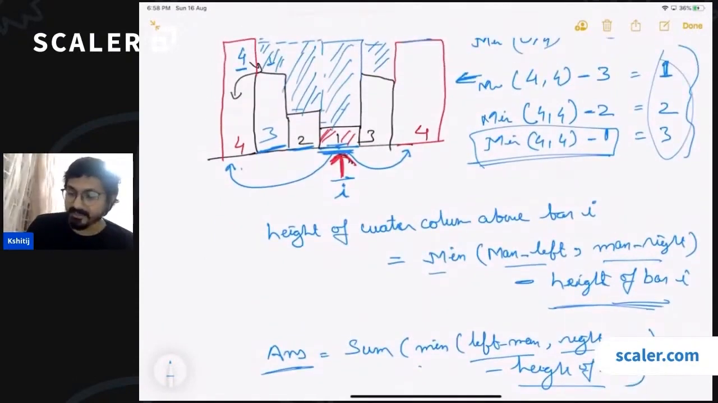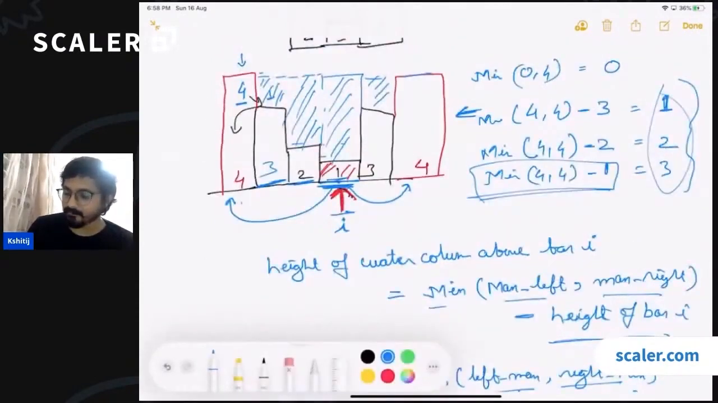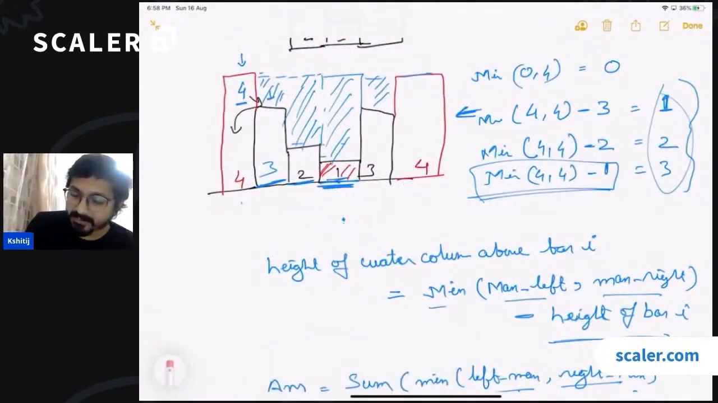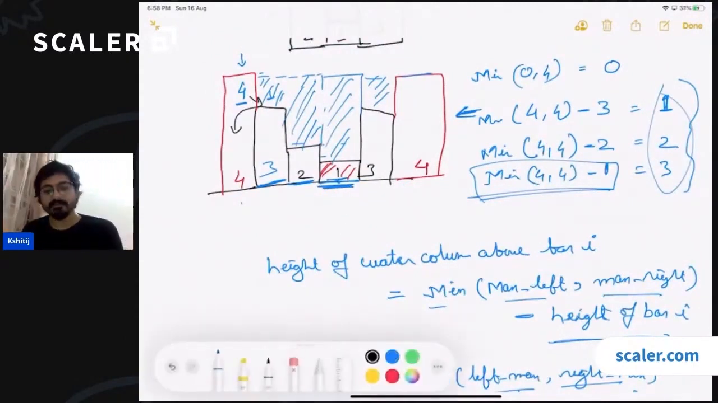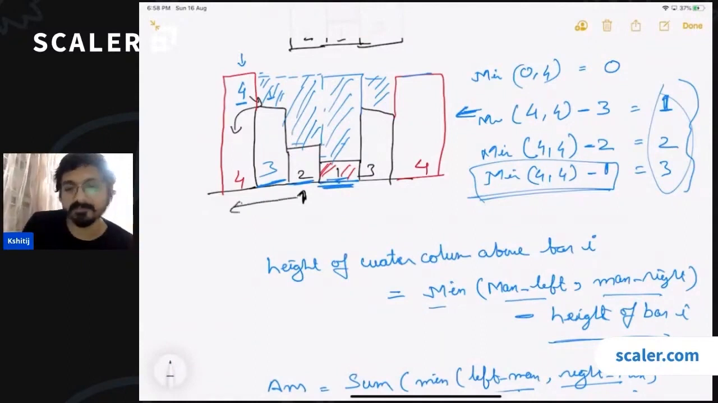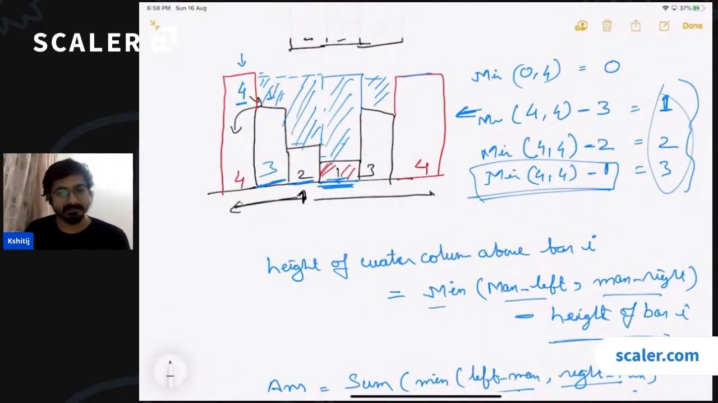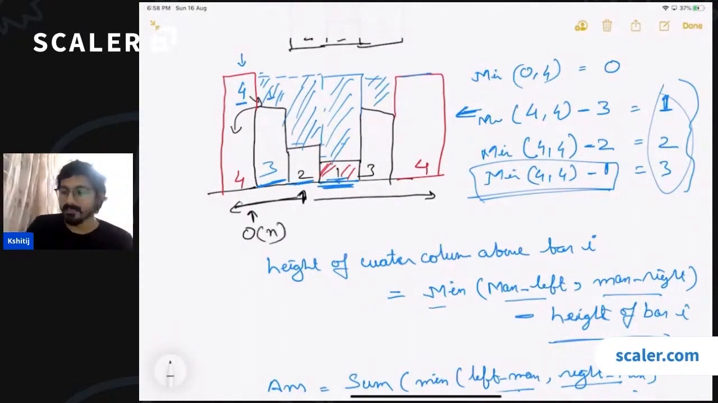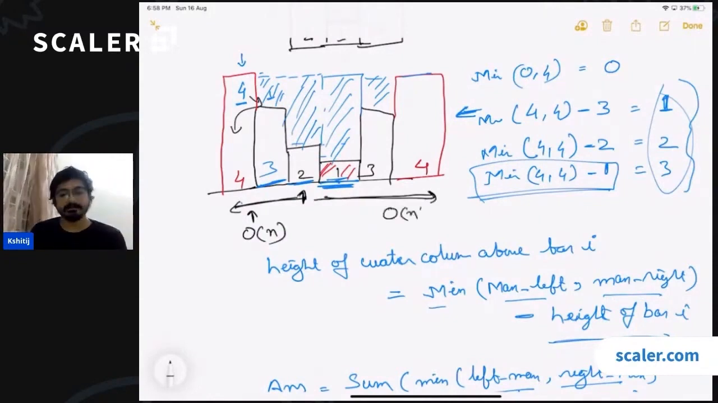Let me just reiterate over this example again. If I'm calculating for this bar, I will have to calculate the left maximum. To calculate the left maximum, I will be iterating over all the possible bars on the left side. To calculate the right maximum, I will be iterating over all possible bars on the right side. How much time is this operation going to take? This is going to take order n. How much time is this operation going to take? This is also going to take order n, right?